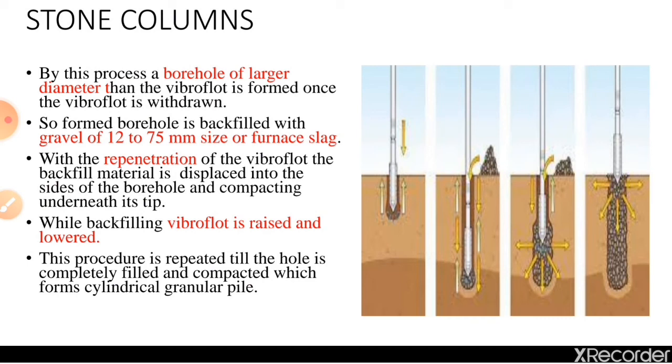The formed borehole is backfilled with gravel of 12 to 75 mm size, or furnace slag is also used to backfill the material. With the repenetration of the vibrofloat, the backfill material is displaced into the sides of the borehole and compacted underneath its tip. While backfilling, the vibrofloat is raised and lowered. This procedure is repeated till the hole is completely filled and compacted, which forms a cylindrical granular pile. The figure clearly indicates how the material is filled once the probe is withdrawn.